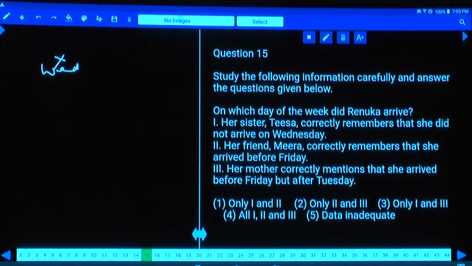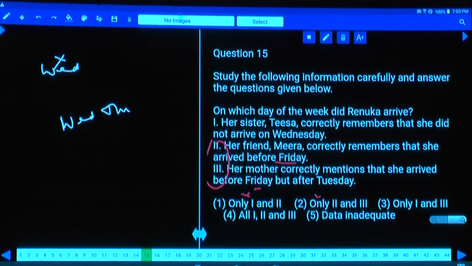1 alone and 2 alone are not sufficient. Then coming to 2 and 3. Before Friday, mother remembers that it was before Friday but after Tuesday. It could be either Wednesday or Thursday. With the help of 2 and 3, we are getting Wednesday or Thursday. Hence 2 and 3 are not sufficient.